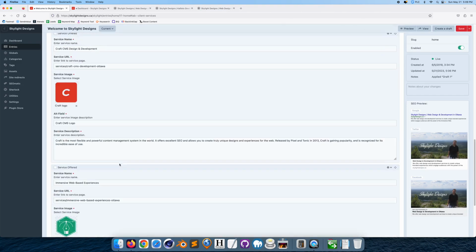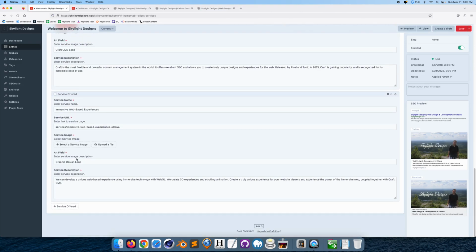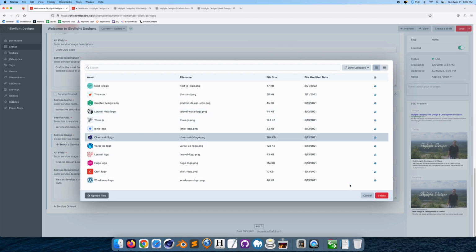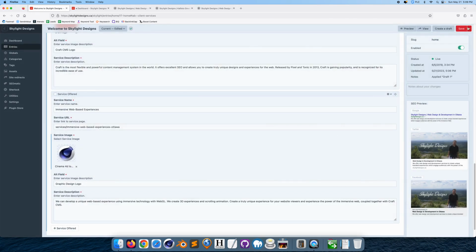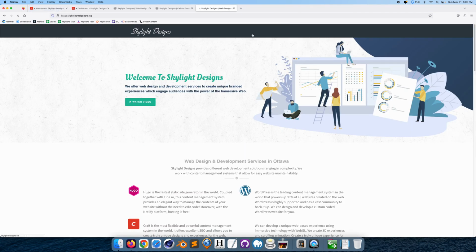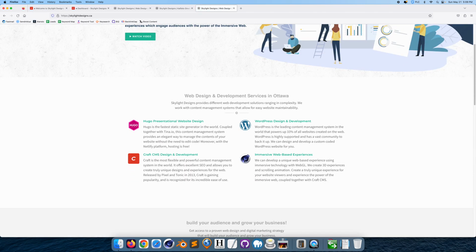You want to upload a new one. So you go down here, you click this, you change the image. Let's say I make it Cinema 4D. Click Save, save and continue editing. Go down here. So this is the home page, right? Now it's Cinema 4D. See how it just changed the icon?